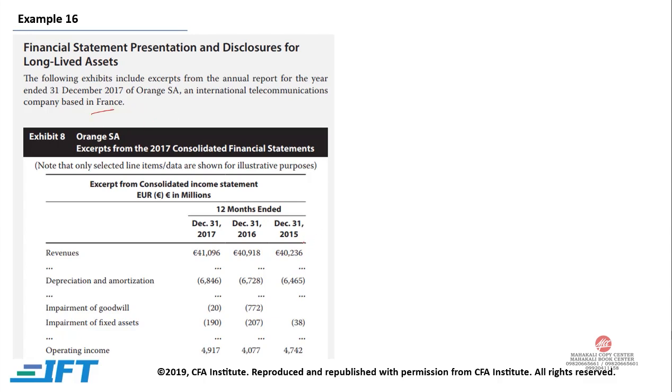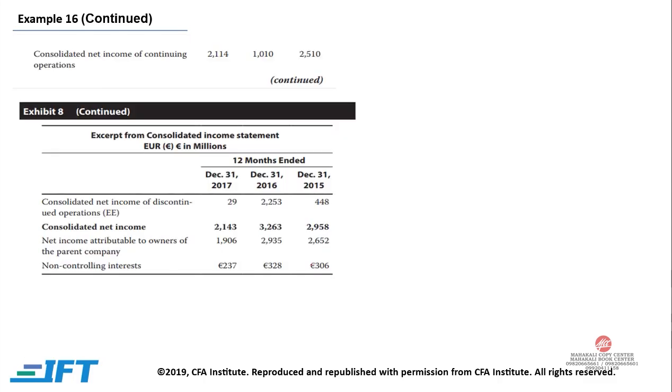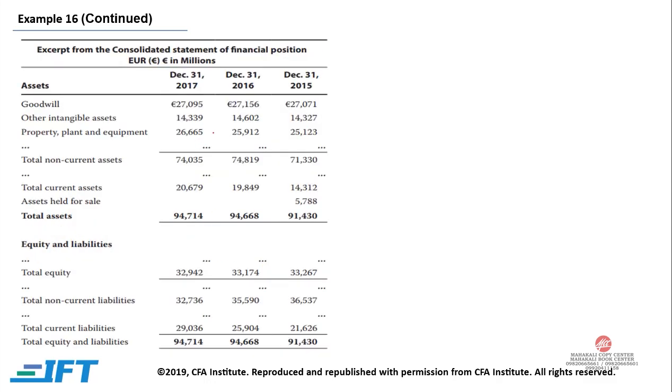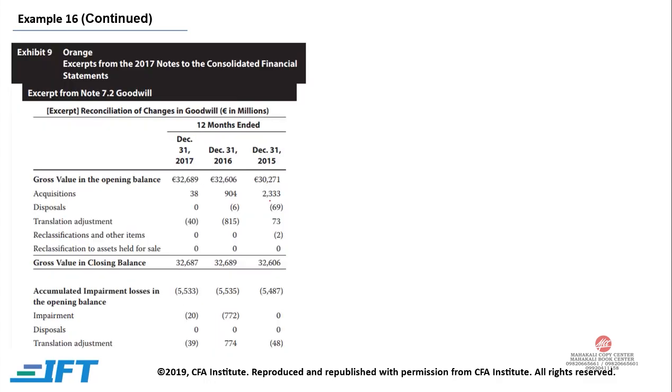Now over here we have this financial statement consisting of revenues, depreciation, and it continues. And over here we have consolidated net income of discontinued operations. And over here we have assets, equity, and this is an excerpt from the 2017 notes to the consolidated financial statements. This is regarding goodwill.